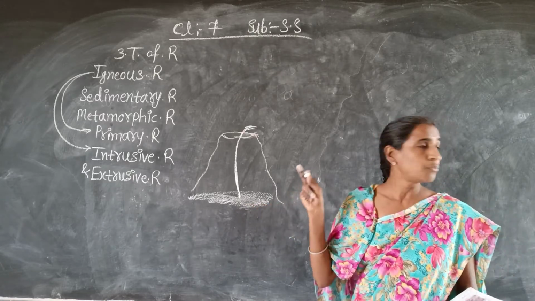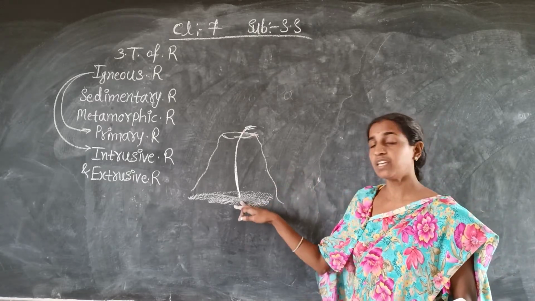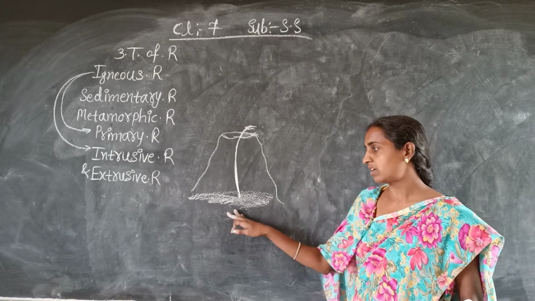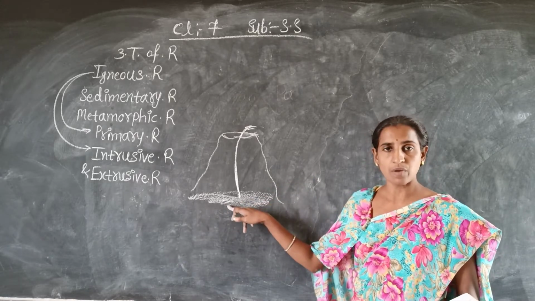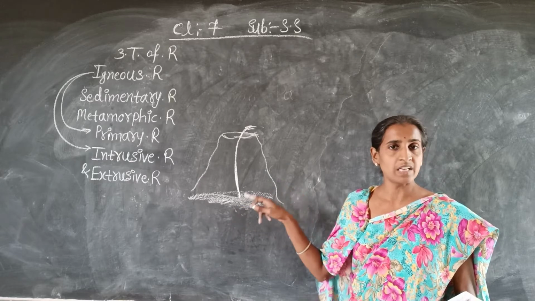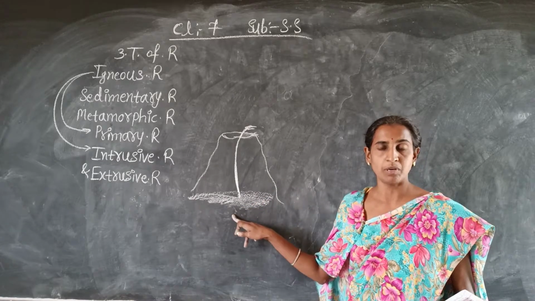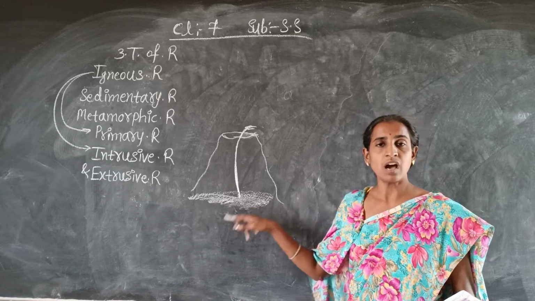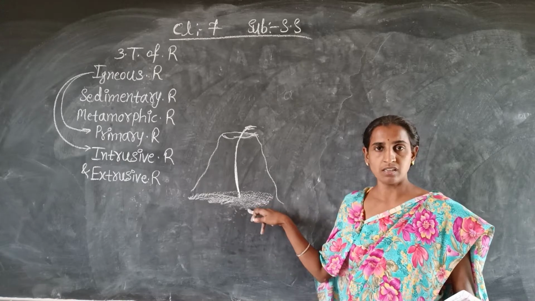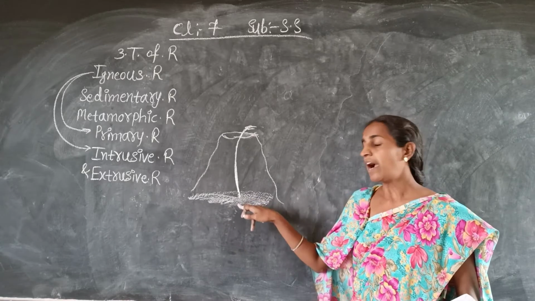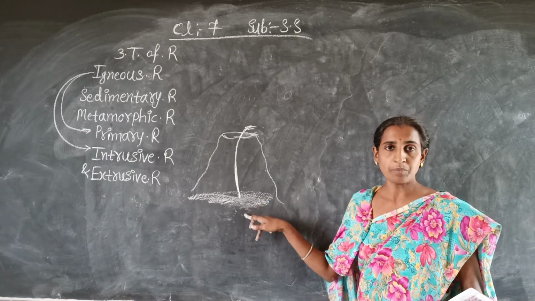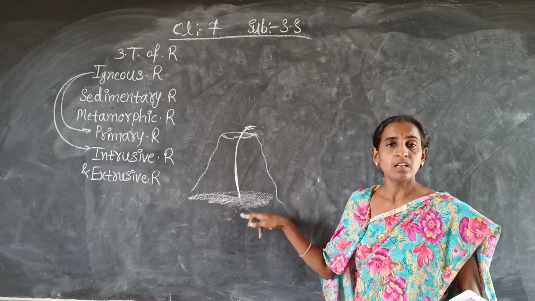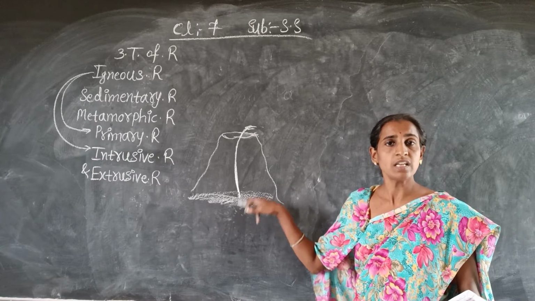Interior means inside. So it is the interior of the earth, and here the lava is there. Lava is always in liquid form. That point you have to remember. Why is the lava in liquid form? Because the high temperature is there in the interior of the earth. That's why the lava is always in liquid form.